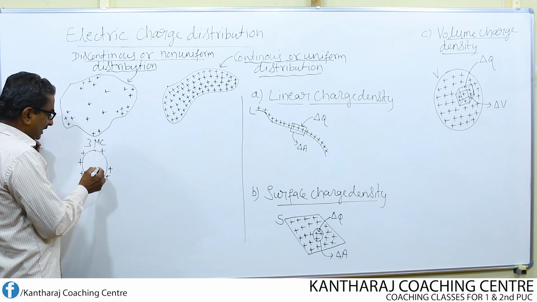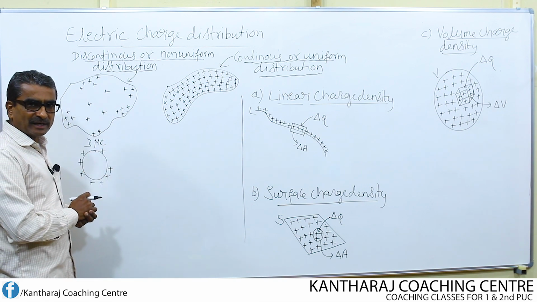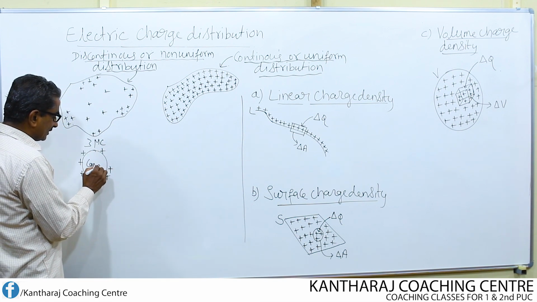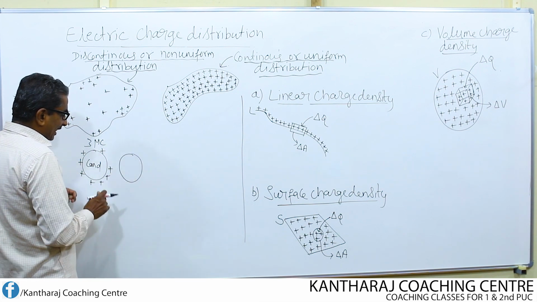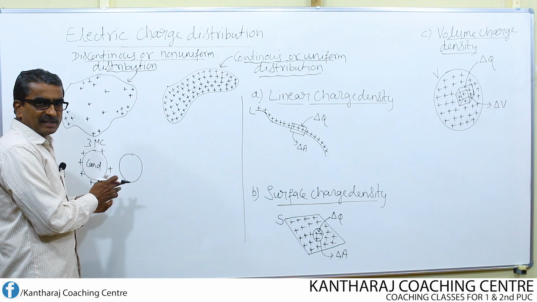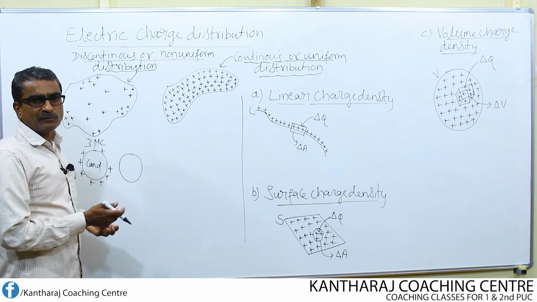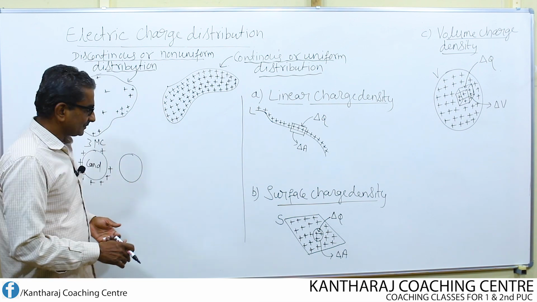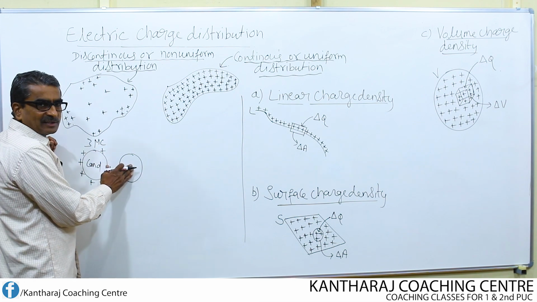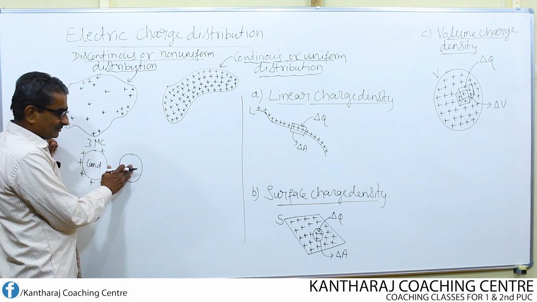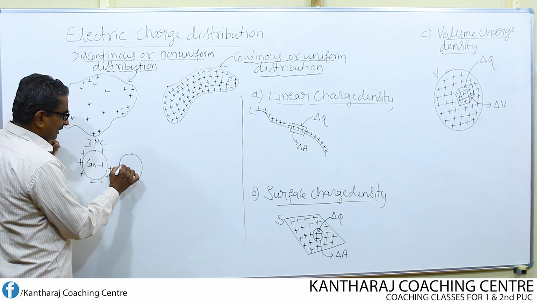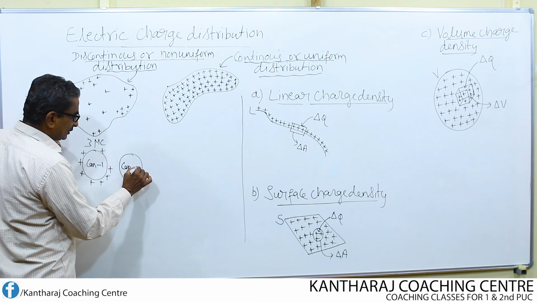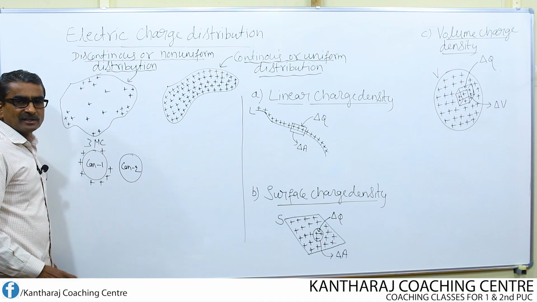Say, for example, I consider this as a metallic sphere, meaning a conductor. I consider another conductor, either of the same size and same shape, or of different size and different shape. How can I charge this uncharged conductor now? So this is conductor 1, let us call, and this is conductor 2, which is uncharged.